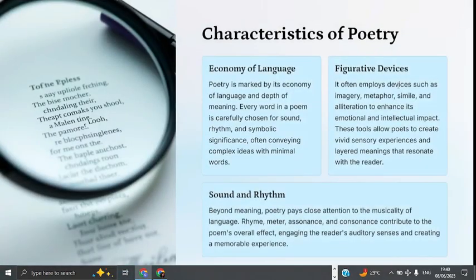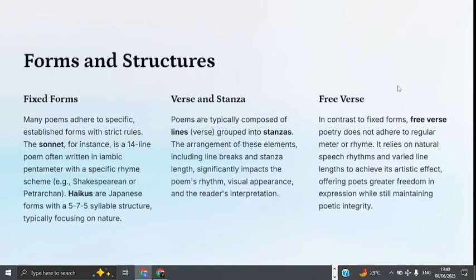So, what are the characteristics of poetry? The characteristics of poetry can be seen as economy of language, figurative devices, and sound and rhythm. So these are the three major characteristics of poetry, and it can also be characterized as a form of curing depression. So let's now move down to the functions of poetry.